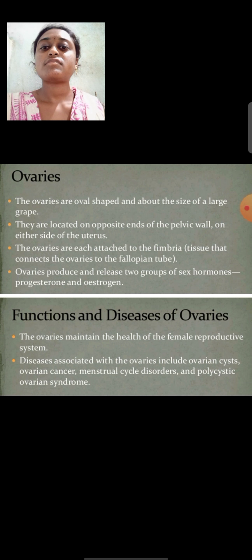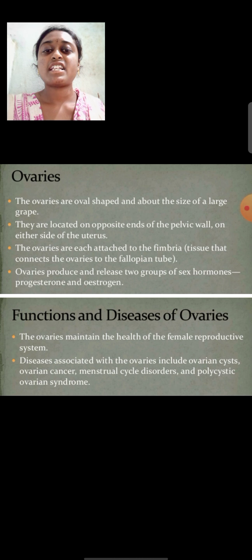The ovaries are each attached to the fimbriae, and the ovaries produce and release two groups of hormones: progesterone and estrogen. The functions and diseases of the ovaries: the ovaries maintain the health of the female reproductive system, and the diseases associated with the ovaries are ovarian cysts, ovarian cancer, menstrual cycle disorders, and polycystic ovarian syndrome.